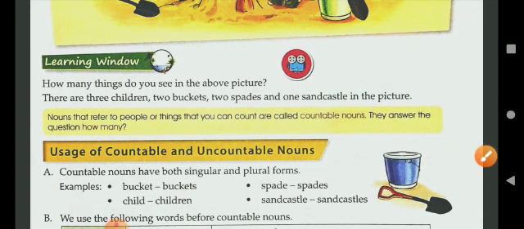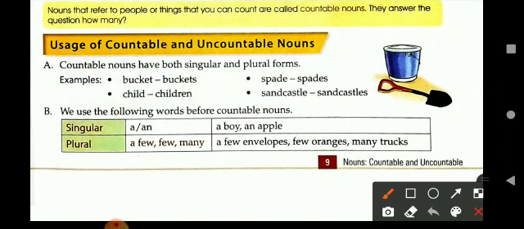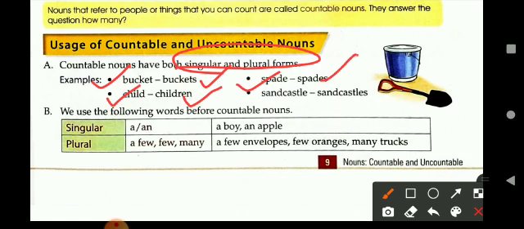Now let's read the uses of countable and uncountable. Countable nouns have both singular and plural form. Bucket, the plural form of bucket is buckets. Child, singular form, and children is its plural form. Spade, singular form, spades, plural. Sandcastle is a singular and sandcastles is a plural form.